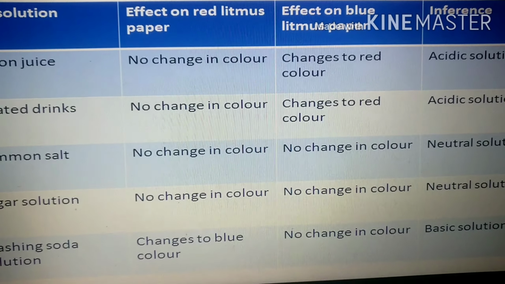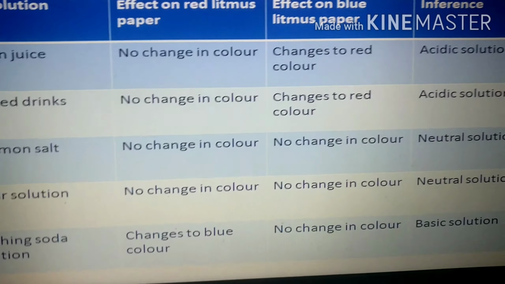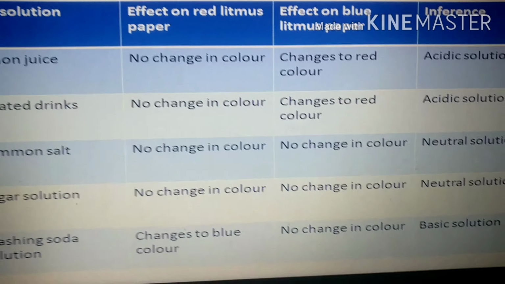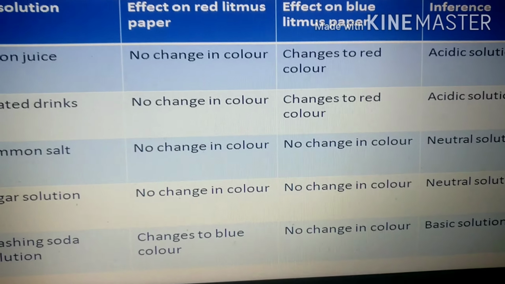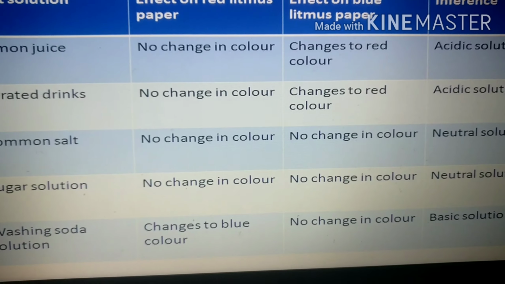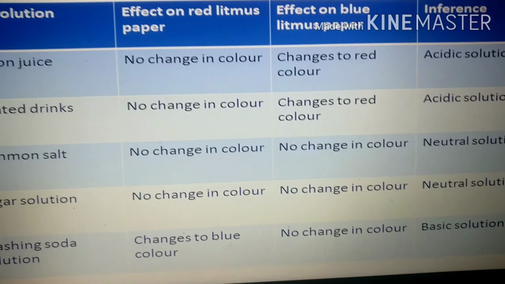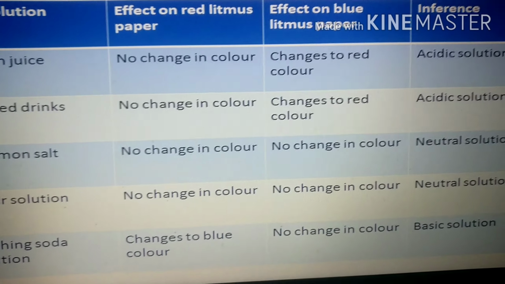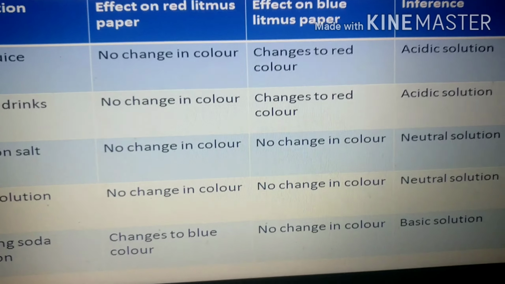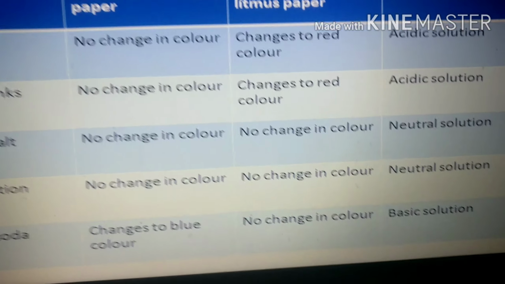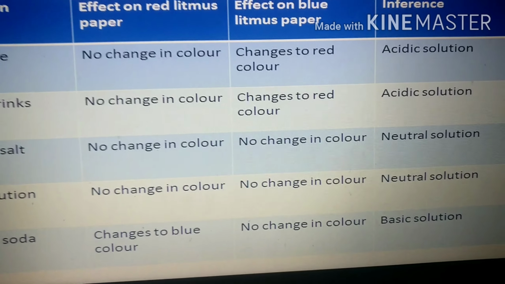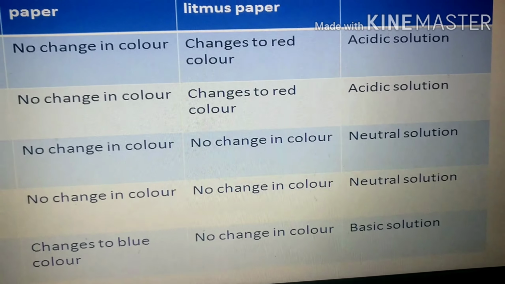So similarly, if you do the same activity, you have to take a common salt solution and pour it on the red litmus and blue litmus papers. What will happen in the case of common salt solution? If you pour it on the red litmus as well as blue litmus paper, there is no change in color. So when there is no change in any color, what is it indicating? That it is a neutral solution.